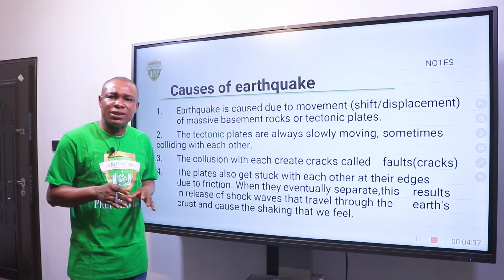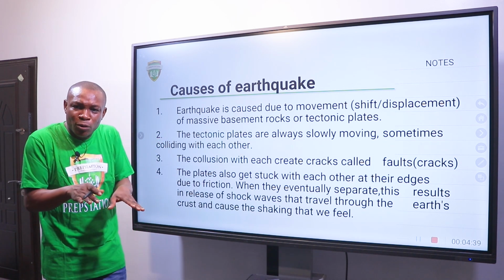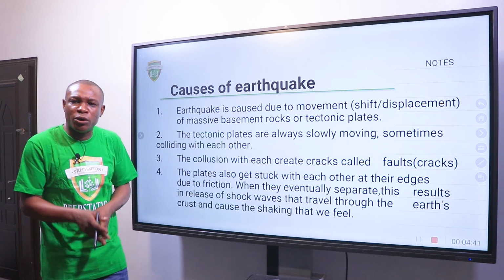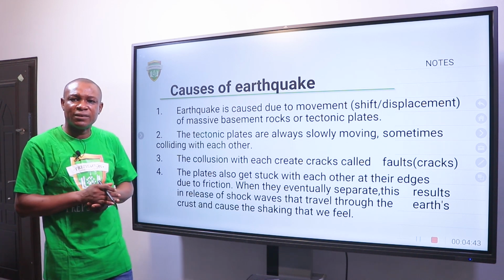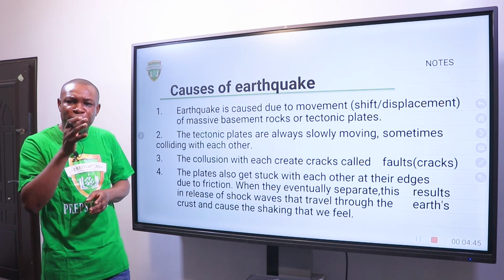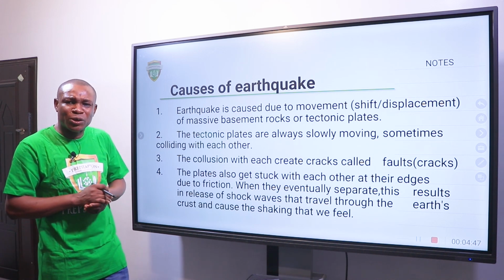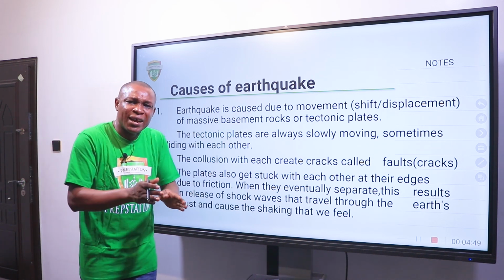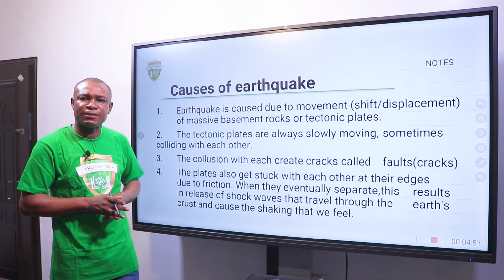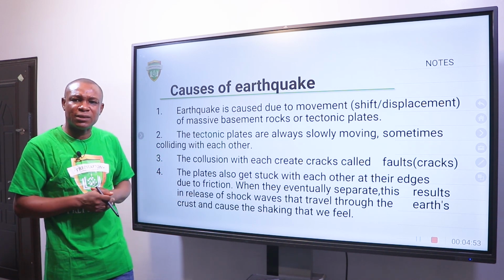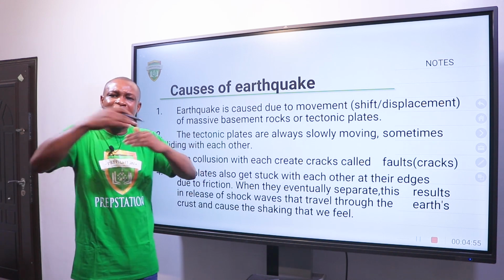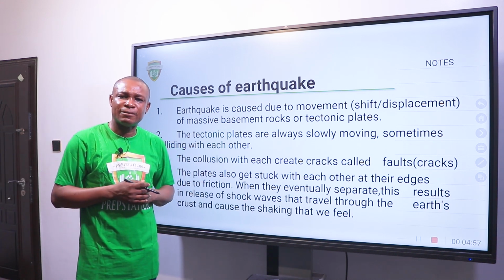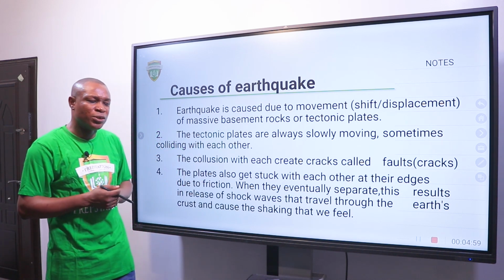So as they are floating, they may collide with each other to cause a fault line. That's fissure. They may also, as they come across each other, split or displace, shift apart. They will also overlay each other as they come across each other.